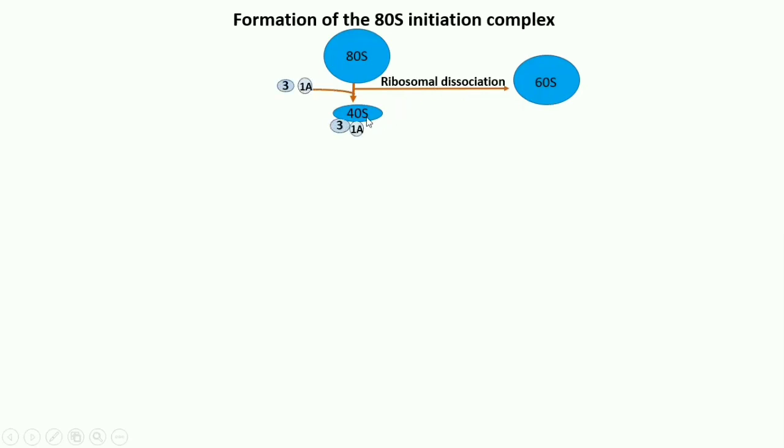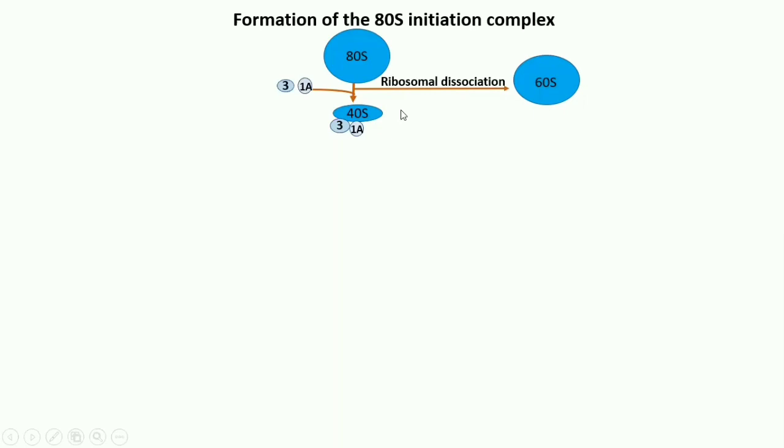Now 2 eukaryotic initiation factors, 3 and 1A, bind to the newly formed 40S subunit and thereby block its reassociation with the 60S subunit. Some also call this the anti-association factor. This 3 is also known as the anti-association factor. Because of binding of these 2 eukaryotic initiation factors, 40S and 60S do not reassociate.